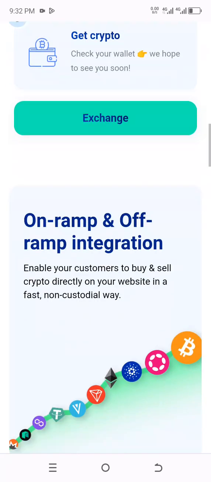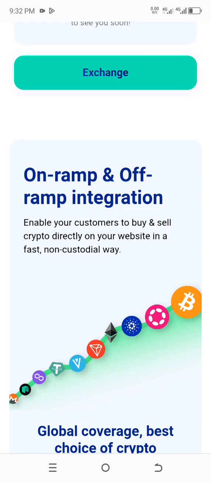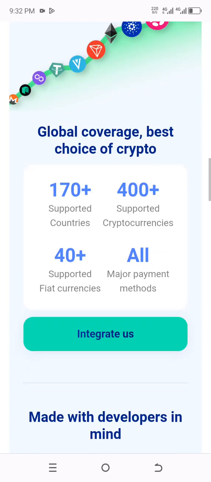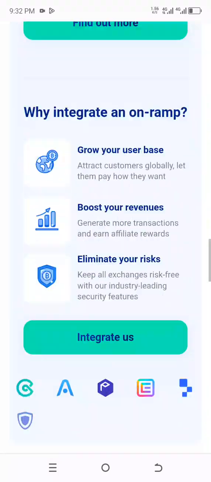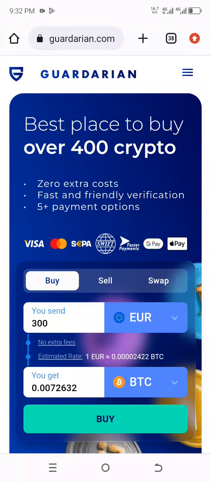On RAM you can just scroll and see how it is. Global coverage, best choice of crypto. You can see over 170 supported countries, over 400 supported cryptocurrencies, over 40 supported fiat currencies, and all major payment methods and integrators. So let's quickly go back to our business.